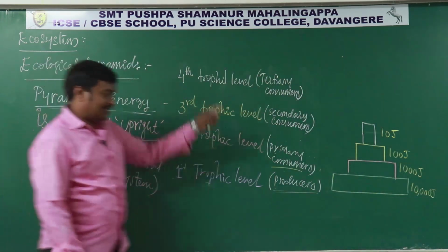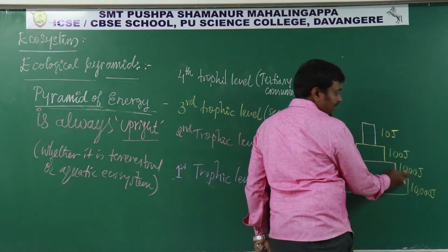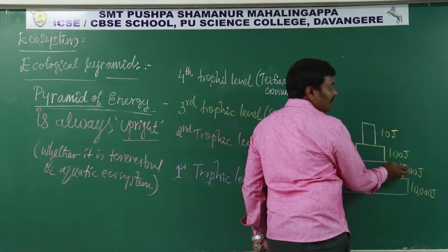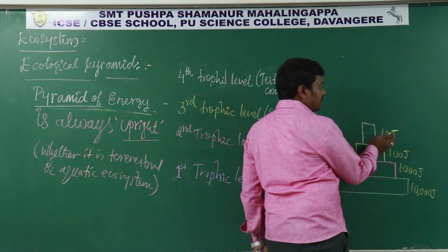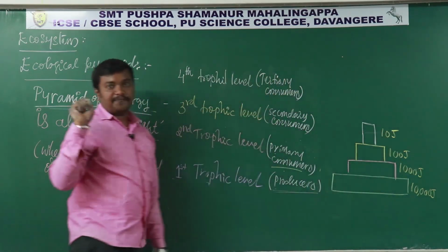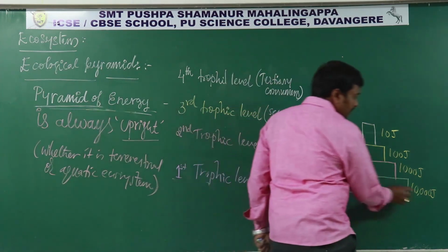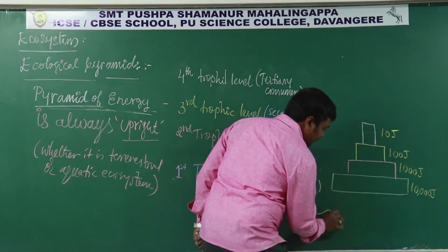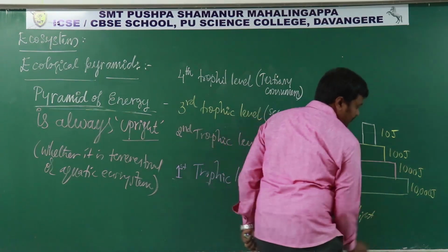Okay, so let's move from the lower side. From 10,000, only 10% is transferred to the next trophic level, that is 1000. From 1000, 10% is transferred, that is 100. From 100, only 10% is transferred, that is 10. It always follows the 10% law. That means if the plants have accumulated 10,000 joules, it means the sunlight needed is much more.